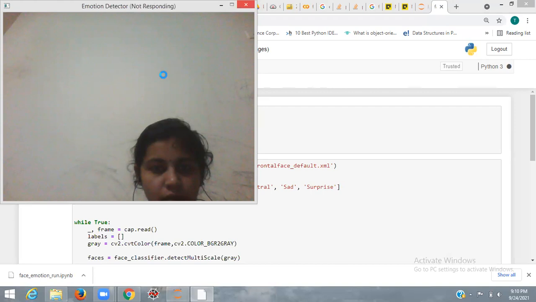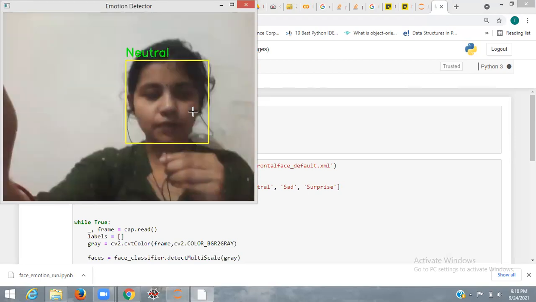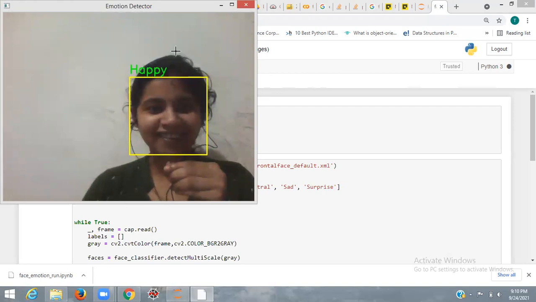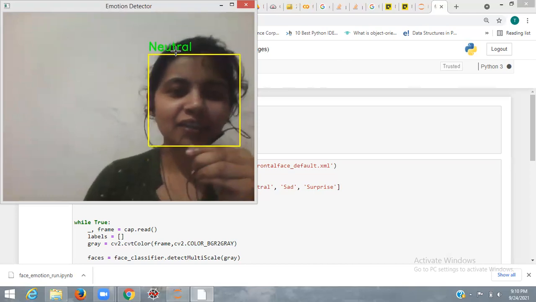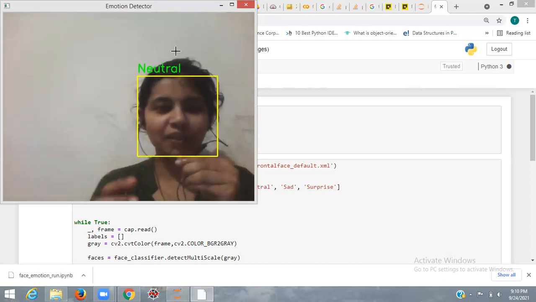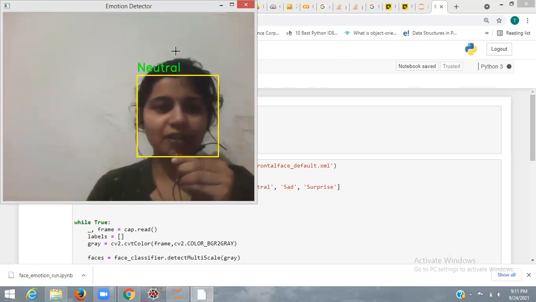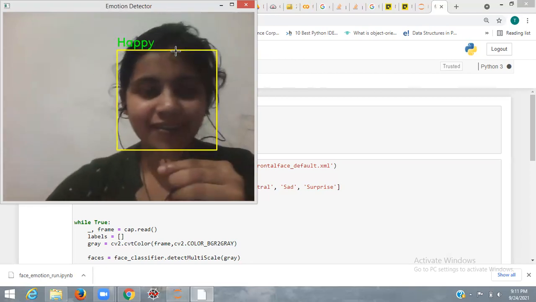Are you able to see? Yes. It is showing sad. Now it is showing happy. Actually, maybe because of the light problem or the quality of the camera, it is not very clear.